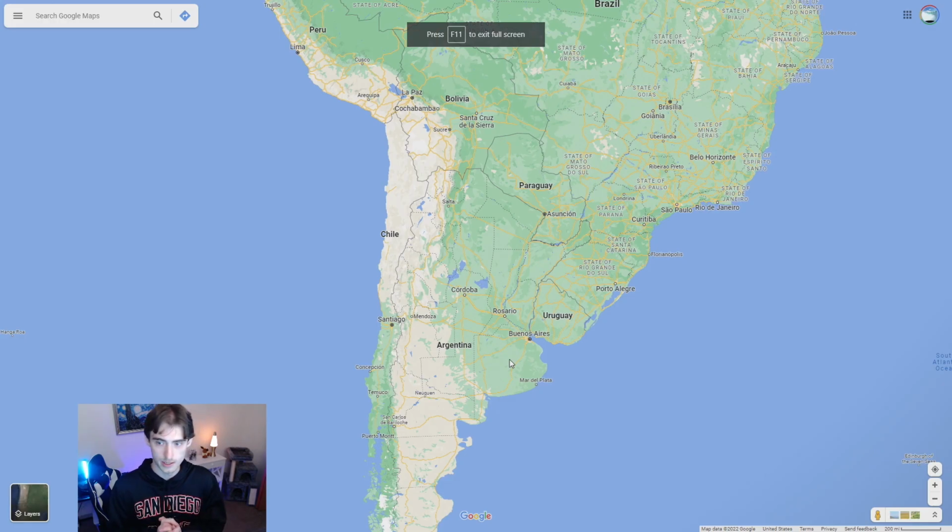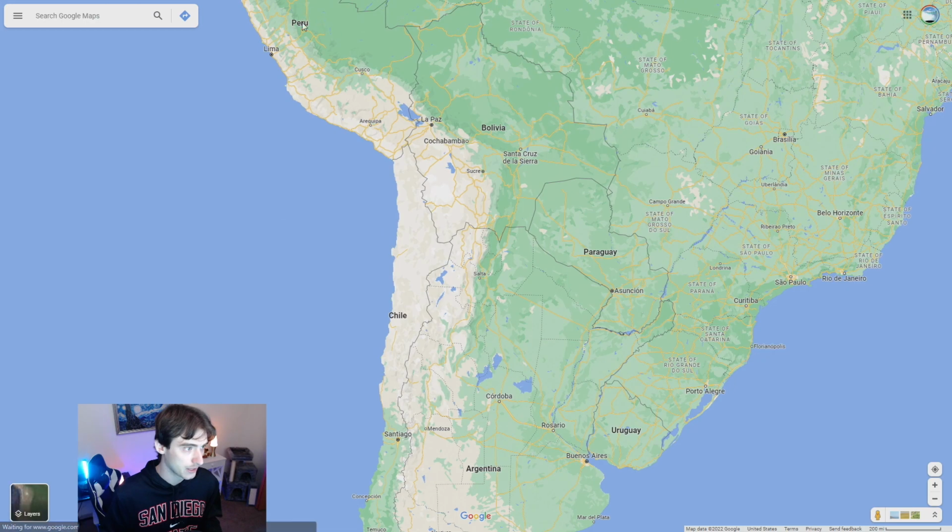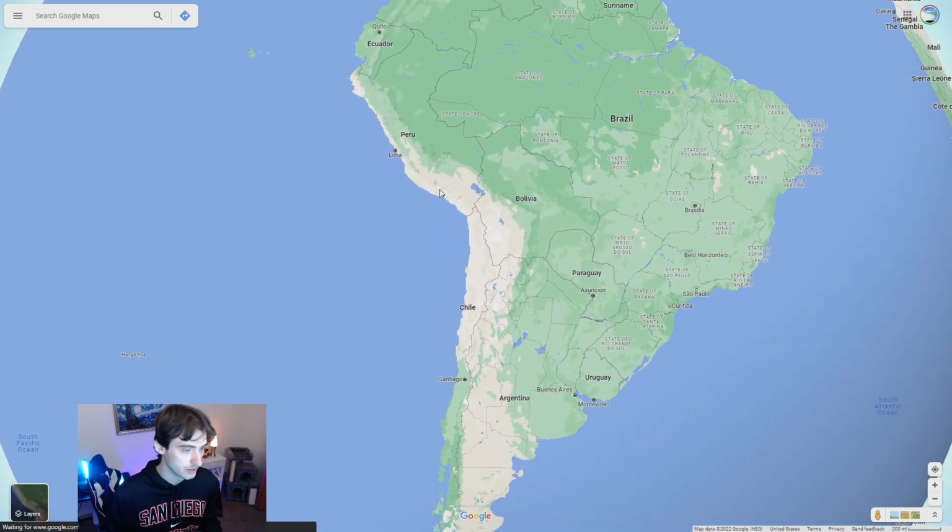The black car is found in 3 countries and 3 countries only. Those countries being Argentina, Uruguay, and Peru. Okay, so if you see the black car, you're going to be in one of these three countries when you're in South America.